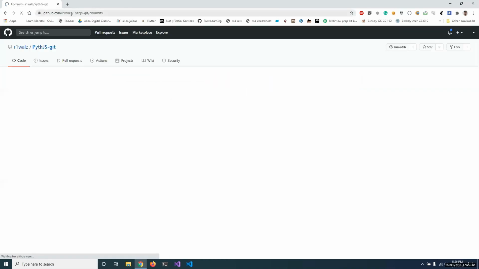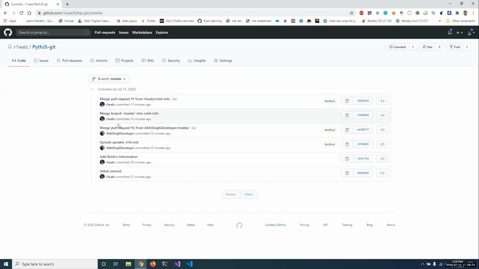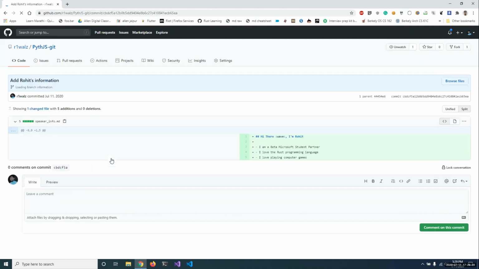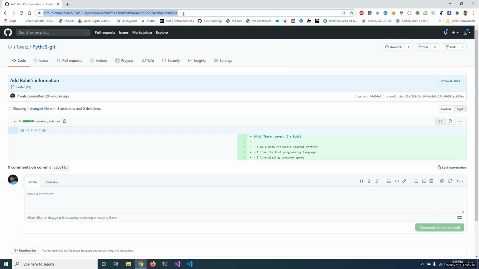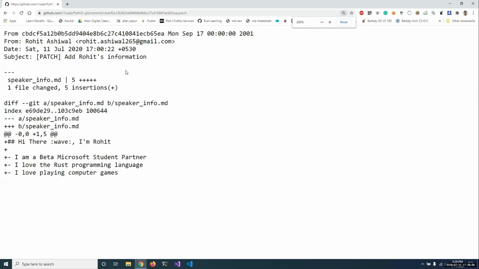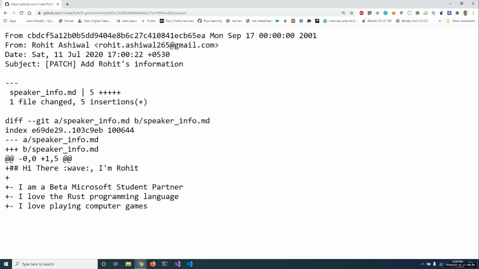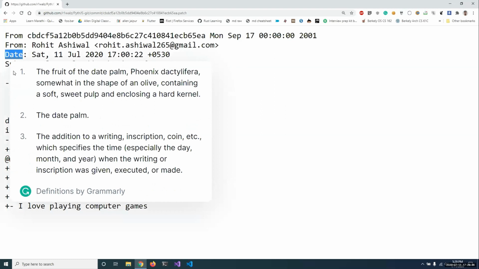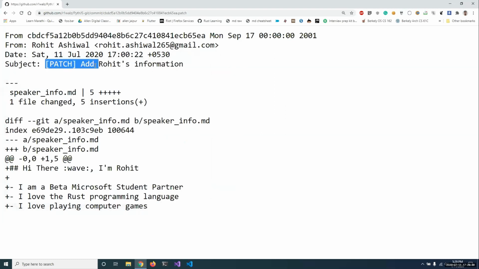Okay. So I am just going to my repository slash commits, and let's say I am here at Rohit's information branch, and to the URL I add .patch. So you can see it creates an email kind of format where I am the sender from Rohit, then the date at which it is created, then the subject which states patch at Rohit's information.